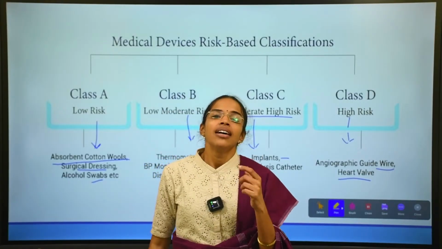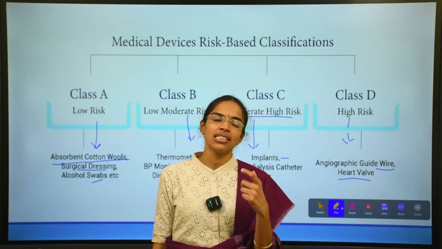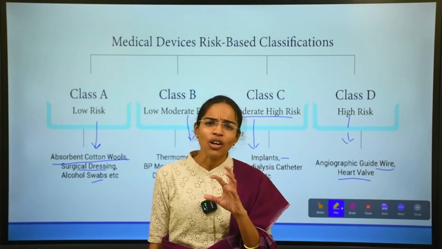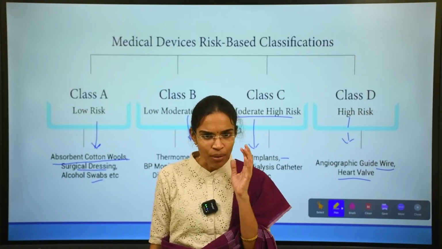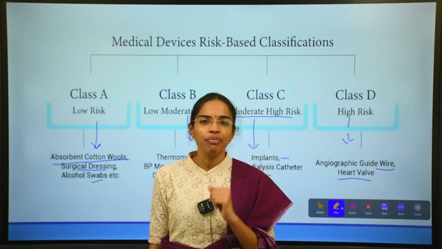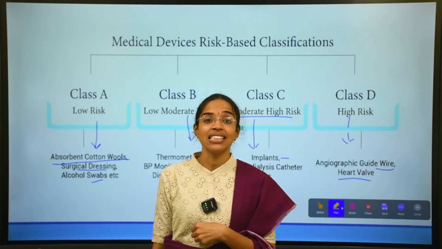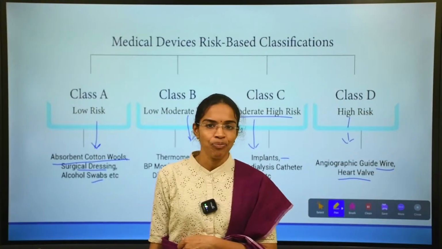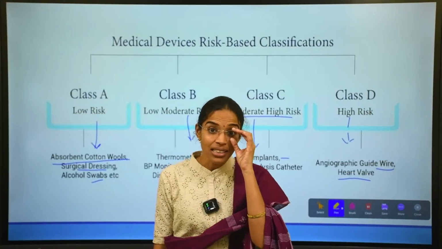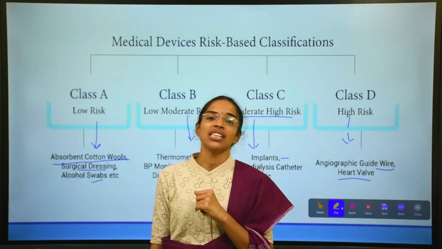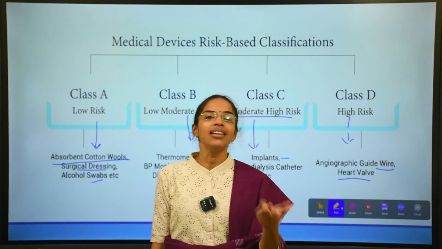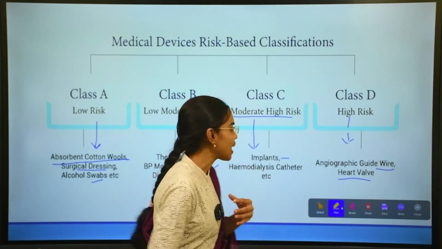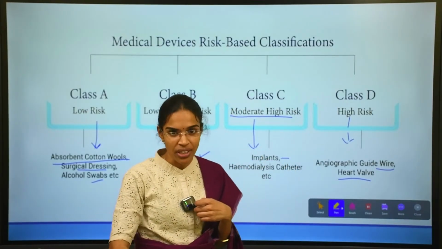The licensing procedures, the manufacturing procedures, and the sale and import procedures are not one and the same for all the classes of medical devices. It is again the licensing by the central or the state licensing authorities, and the testing procedures and clinical investigations by the medical device testing laboratories. All this is again based on this risk-based classification.